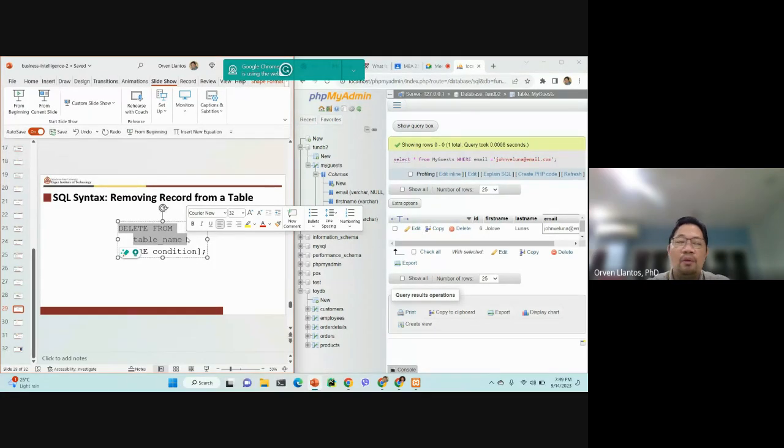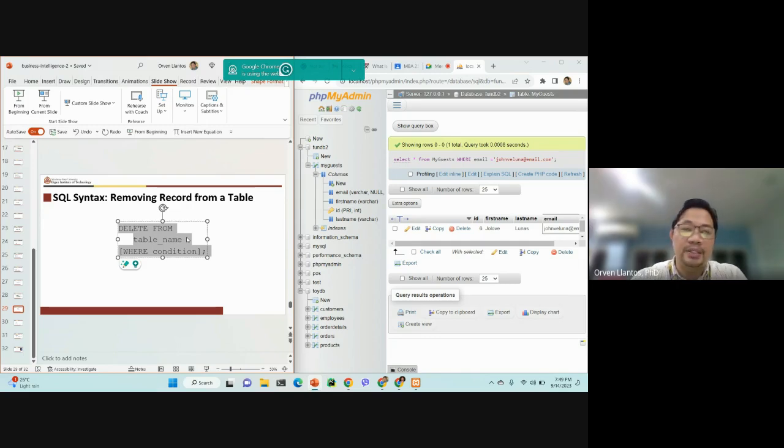If you only want to delete a single entry from that table, then you have to include the WHERE condition in this command. Again, the delete command is a very dangerous command. Avoid it at all costs, especially in your production databases. However, for the sake of example for this class, let us demo how we can do the delete statement.